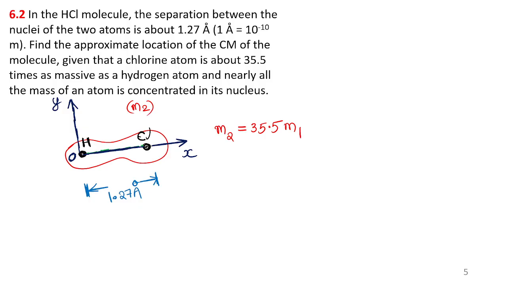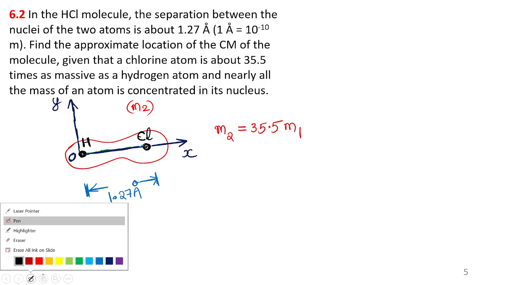This is the chlorine atom. So if x and y are not mentioned, you must imagine. We prefer the x-axis as the axis joining the two masses. So it is very easy to write the coordinates. I want to write the coordinates of each mass. If I draw the x-axis like this, it is very easy to write the coordinates of each mass. You agree with me? All of you clear? Understood?